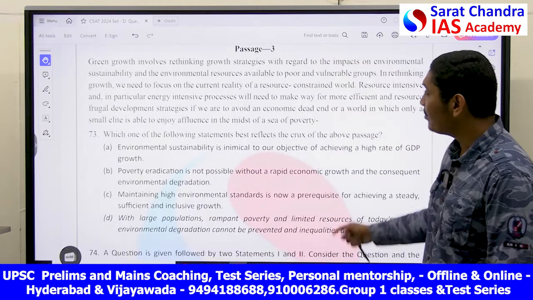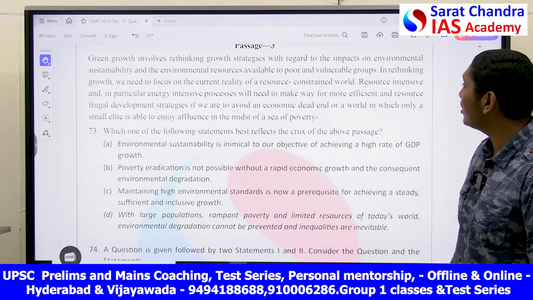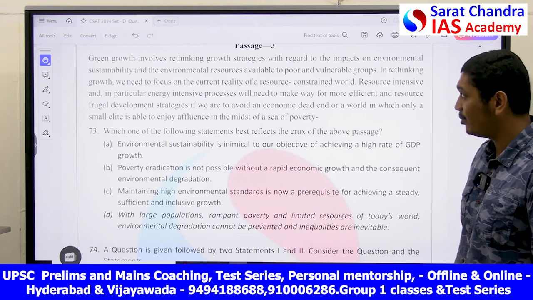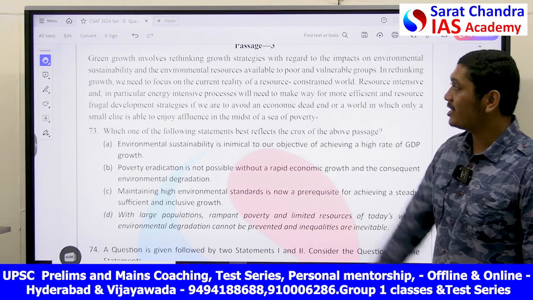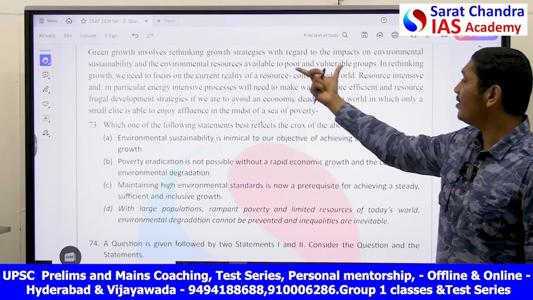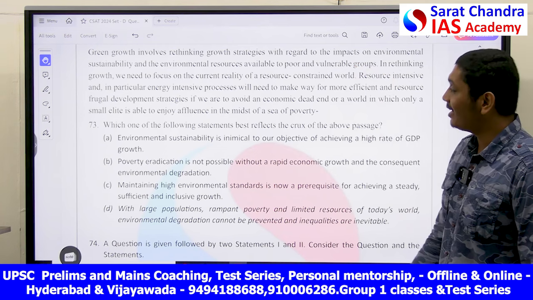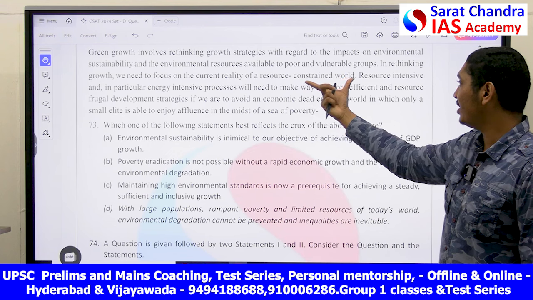Next is another passage. Green growth involves rethinking growth strategies with regard to the impacts of environmental sustainability and environmental resources available. Here we are talking about sustainable development and green growth. Resources available to the poor and vulnerable groups. In rethinking growth, we need to focus on the current reality of a resource constrained world.